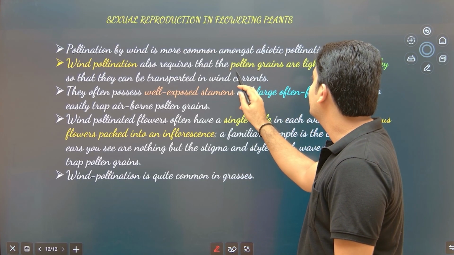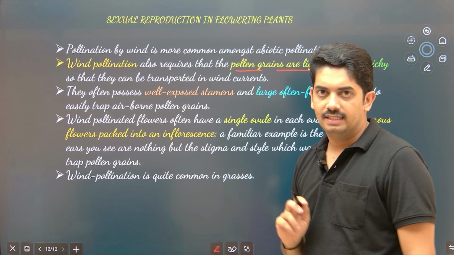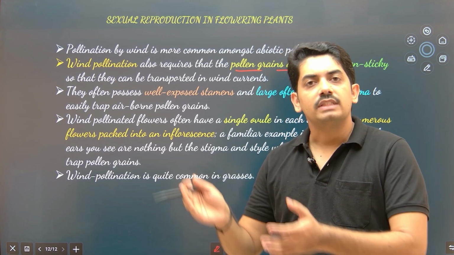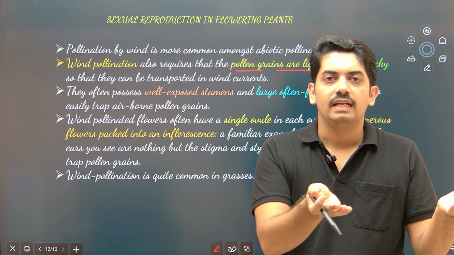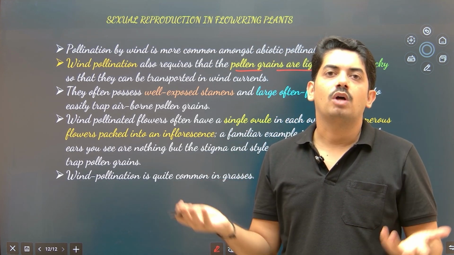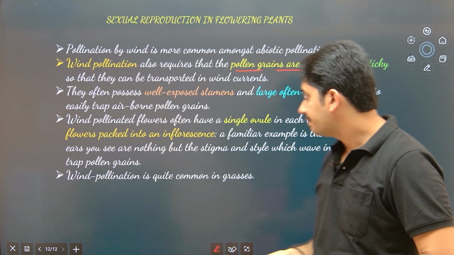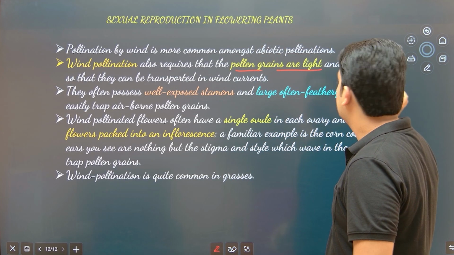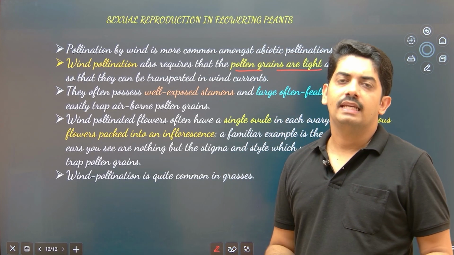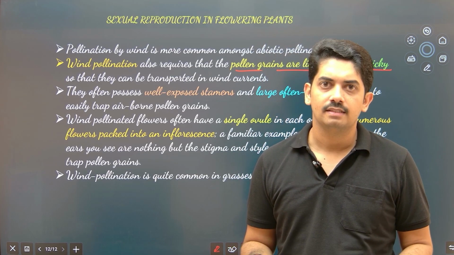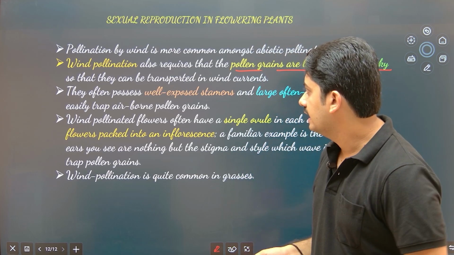One thing, pollen grains are light. Why is there a need of producing light pollen grains? Because they have to be carried by the wind. If they are heavy, then it is not possible. That is why the pollen grains produced are lightweight. Second thing, they are non-sticky. Why are they non-sticky? There is no reason to stick on to the body of pollinators. That is why they are non-sticky.